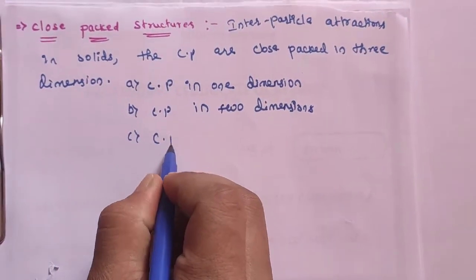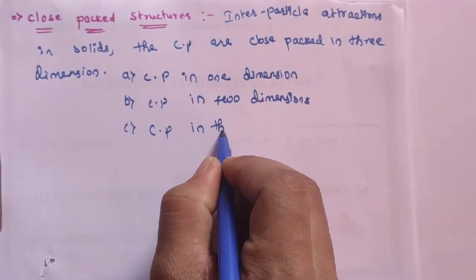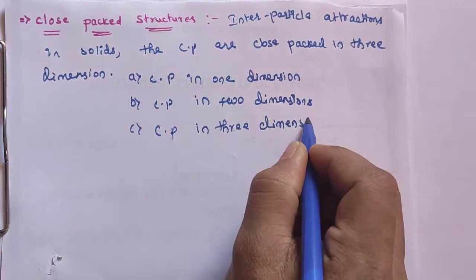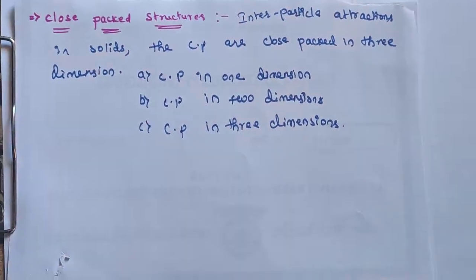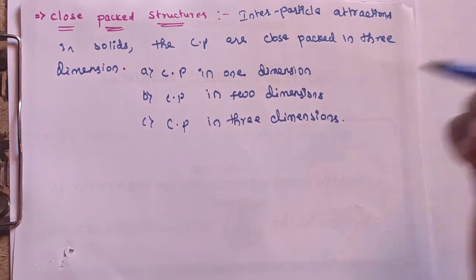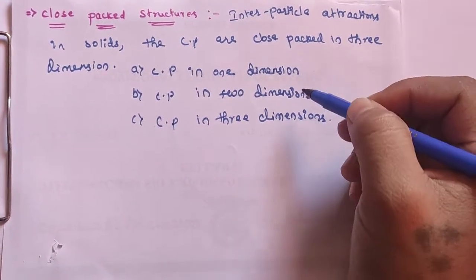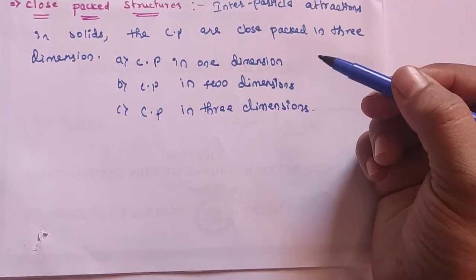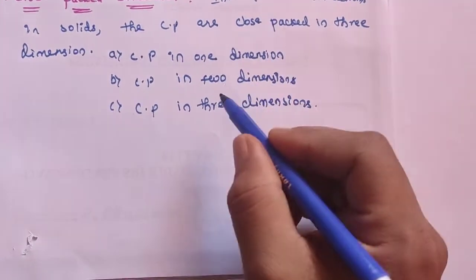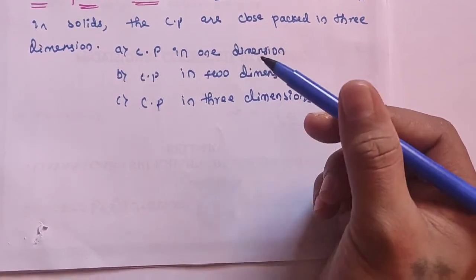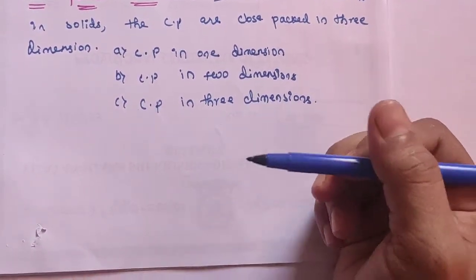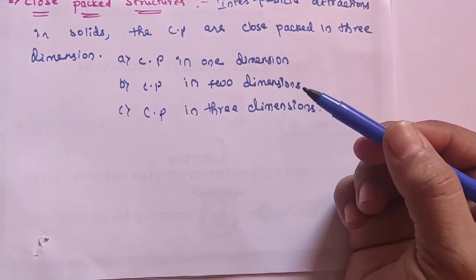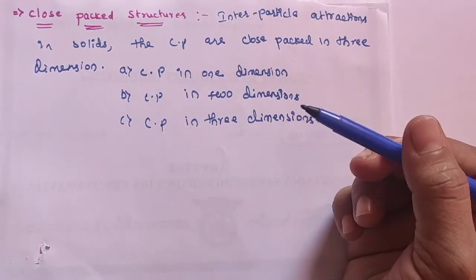And close packing in 3 dimensions. So one by one we shall study clearly. We should understand how the constituent particles are arranged from 1 dimension to 2 dimensions, 2 dimensions to 3 dimensions, and also notice the coordination number.